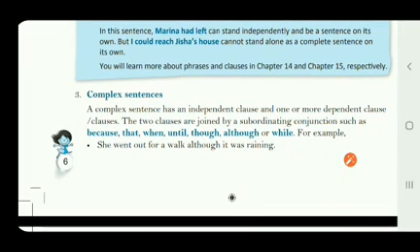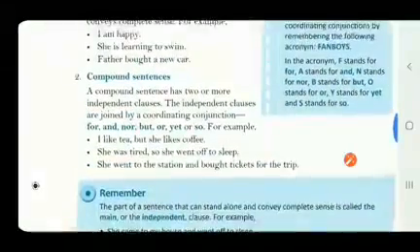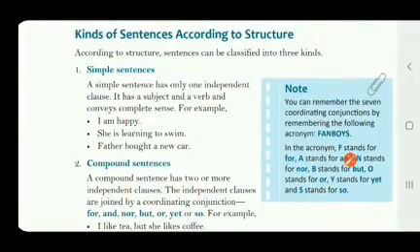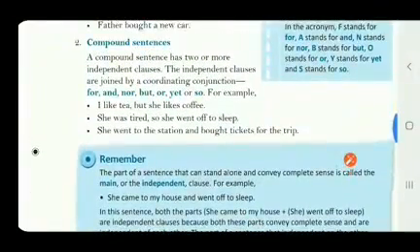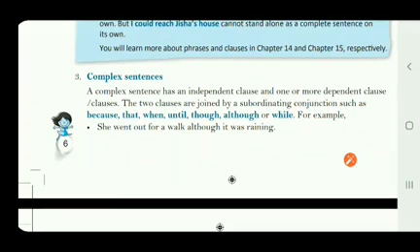So now I think we have got the difference between all the three. What is the difference? Let's recall from the beginning. A simple sentence has only one independent clause. A compound sentence has two or more independent clauses joined by coordinating conjunctions, whereas in a complex sentence we have one independent clause and one or more dependent clauses, and these dependent clauses are joined by the subordinating conjunctions because, that, when, until, though, although, or while.